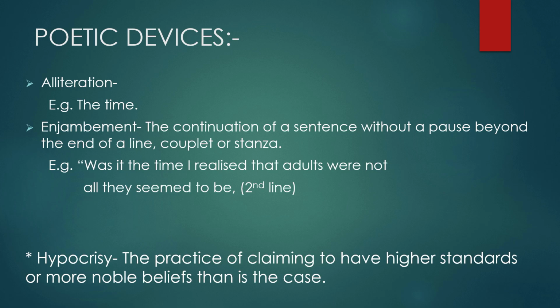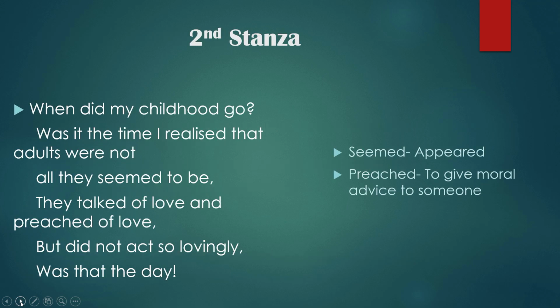The second stanza talks about hypocrisy, that is, the practice of claiming to have higher standards or more noble beliefs than is the case. Here, the poet is pondering about when his childhood got lost. Was it the time he realized that the adults who appeared to be loving and caring and preached or advised of being this way were actually pretending to be so morally righteous? They were, in fact, discourteous and were far away from loving, caring, or respecting one another.